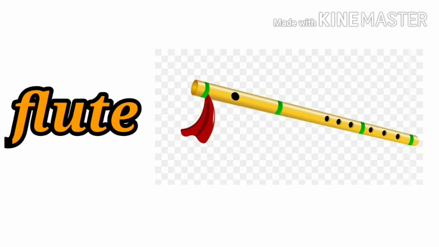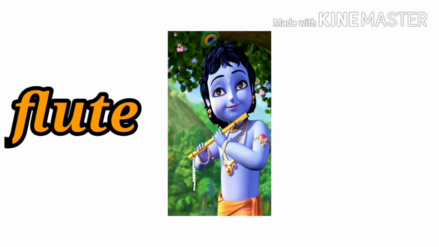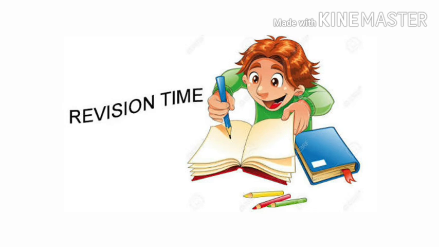Now this is our last word. F-L-U-T-E, flute. F-L-U-T-E, flute. See the starting sound? F-L, fla. So repeat after me. F-L-U-T-E, flute. In Bengali we call it banshi. And who holds the flute? Which god? You know? Yes, Lord Krishna. Okay, so come, let's revise the spelling again.